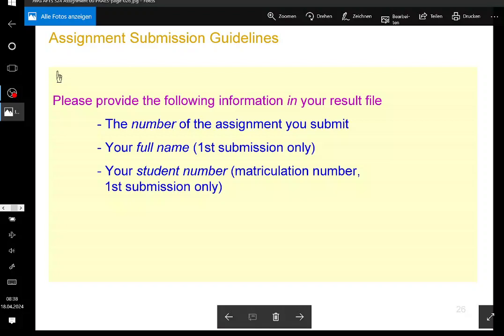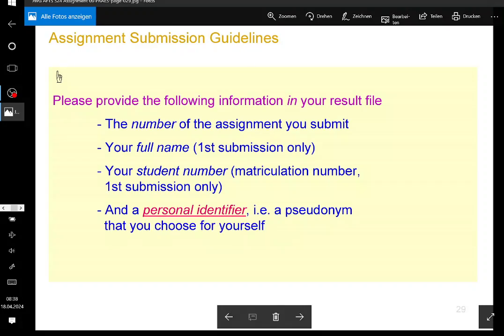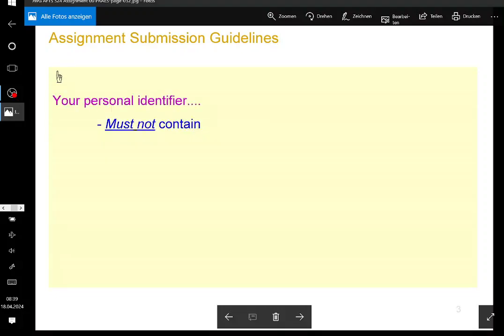Your student number is needed only in your first submission, and then you need to have a personal identifier, which, as I talked about, is a kind of nickname, a fantasy name, a pseudonym, stuff like that, so you can give it to yourself. You must do that because I'll need to publish your results in between. If you don't provide me with that, I will not be able to publish your partial results, so you only get the full grade from the examination office. I don't want to have anything attached to your personal name uploaded to the internet. That's not supposed to happen. The personal identifier can be anything, except a few things that I want to mention. It must not contain your name.